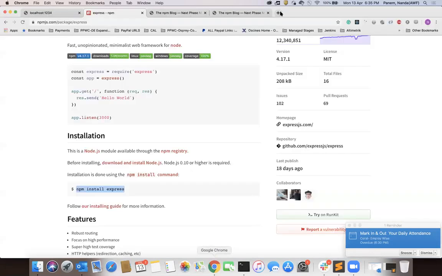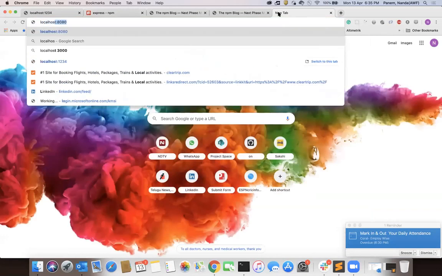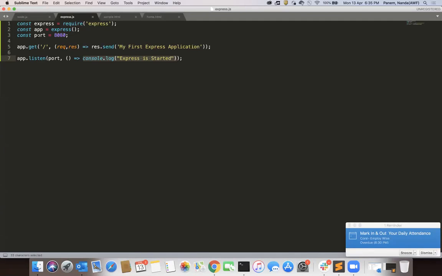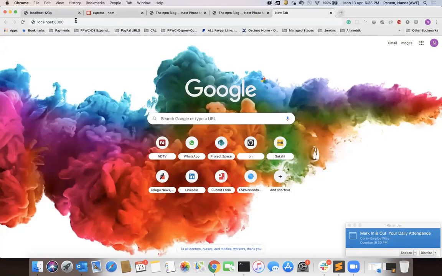Let's try to open this in the URL. Localhost colon, what is the port number I have provided? I have provided port number 8080. And if I provide slash, you can see my first Express application.